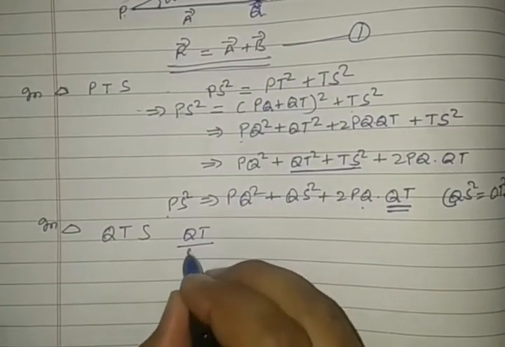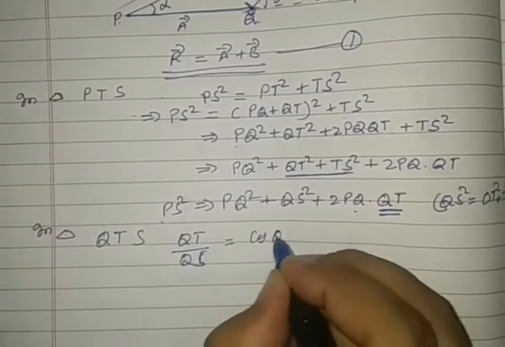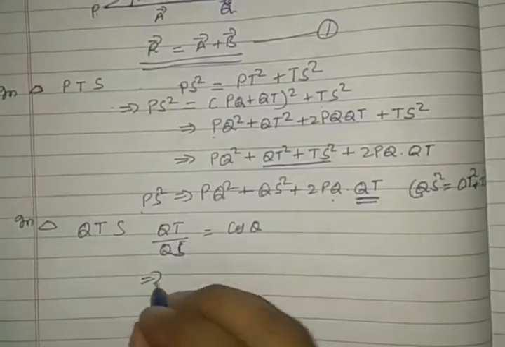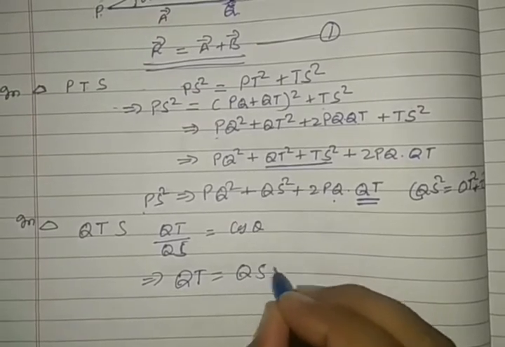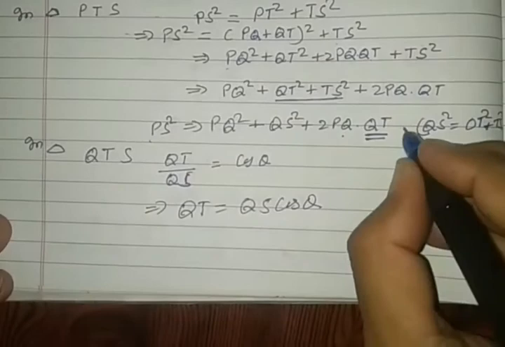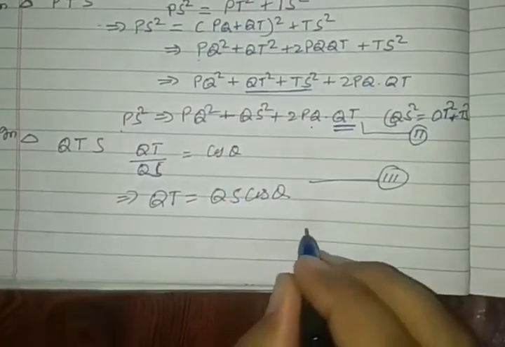QT by QS is equal to cos theta, base by hypotenuse in the triangle. Or we can write QT is equal to QS cos theta. Let this be equation number 2 and this be equation number 3.